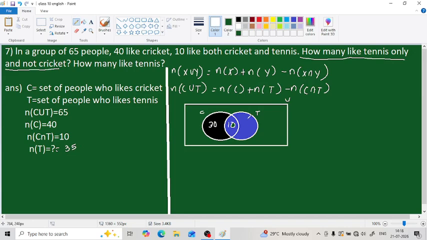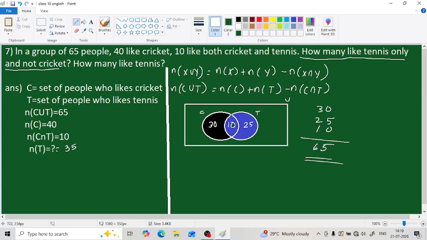So how many have T alone? Subtracting this 10 from 35, we get 25. Let us add it all together: 30 plus 25 plus 10. So 3 plus 2 is 5, plus 1 is 6, 65. We get the answer as 65.